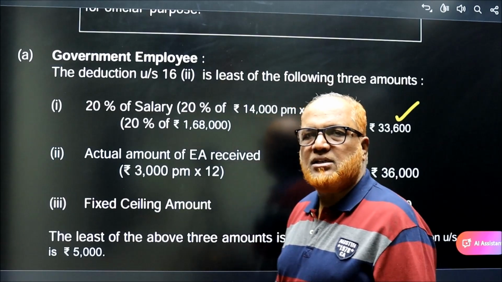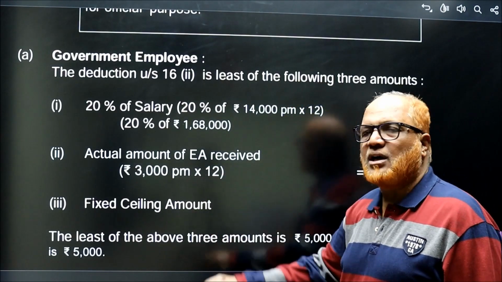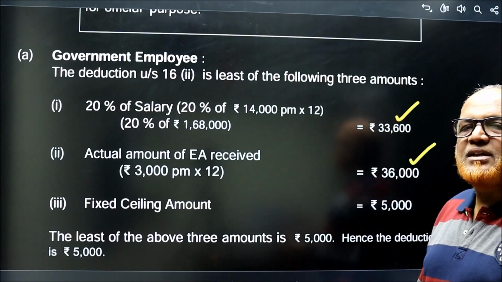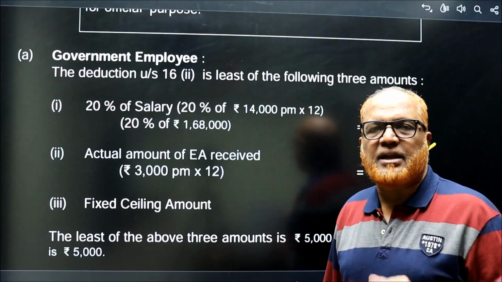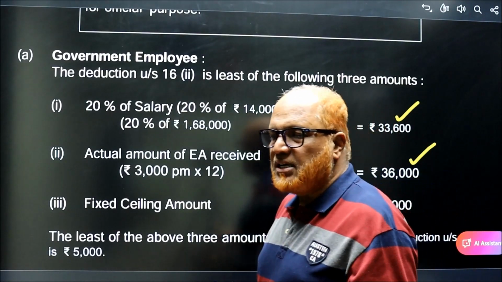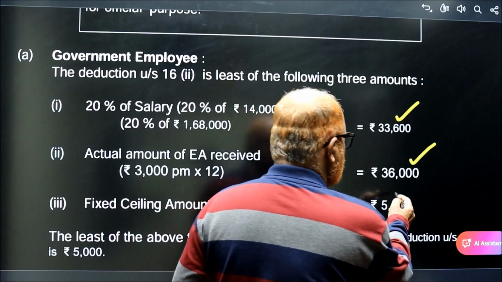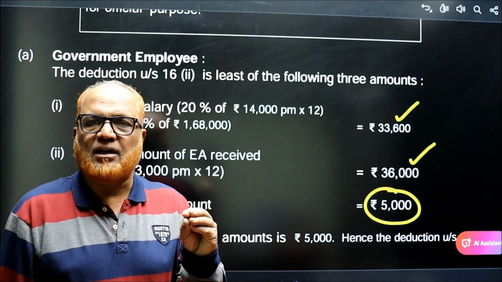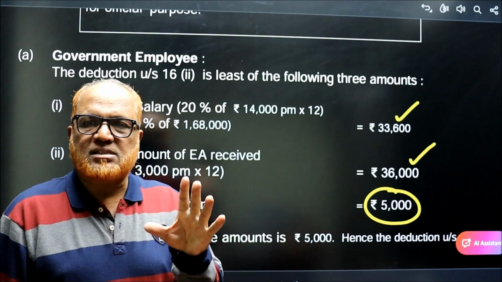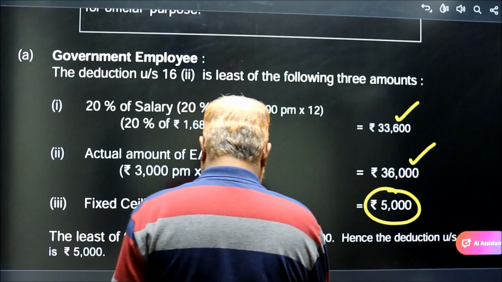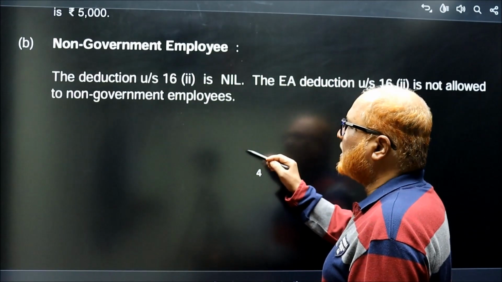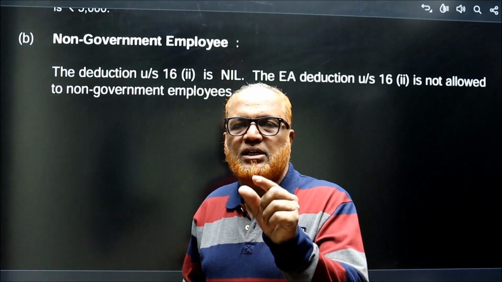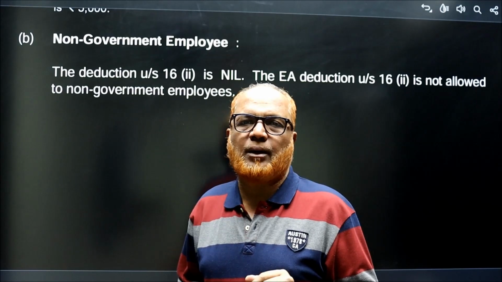Second, actual yearly receipt. In the problem it is given 3,000 per month into 12, 36,000. And thirdly, the fixed ceiling amount, which is given by the Income Tax Act, 5,000. Whichever is least among these 3, 5,000 is the least. Therefore, EA deduction under section 16.2 is 5,000 in the first case, where the employee is a government employee.